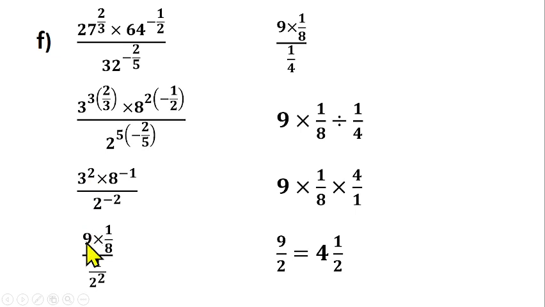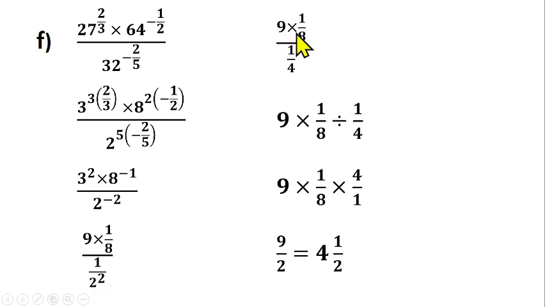So 3 raised to power 2 is 9, times. What does 8 raised to power minus 1 mean? It means the inverse of 8 raised to power 1, which is the inverse of 8, and that should give us 1 over 8. What does 2 raised to power minus 2 mean? That is the inverse of 2 squared, and that's 1 over 2 raised to power 2.